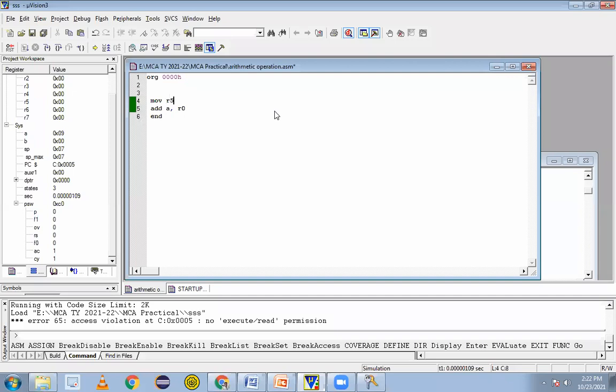And how to take numbers? We have to use this instruction MOV. So any registers, I will take R5 now. Okay, so I'm taking here MOV A, R5, number, I will take 08. If I write the H, it doesn't matter. If not writing, by default its value will be X.